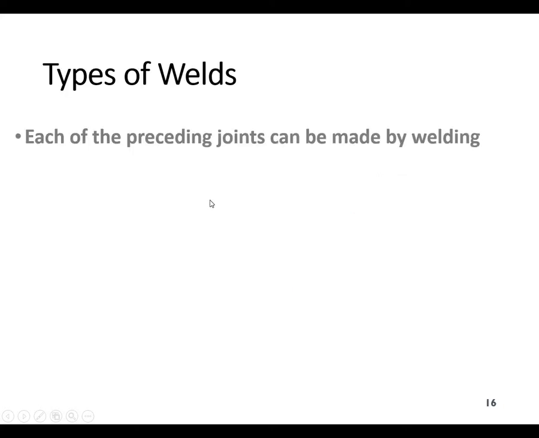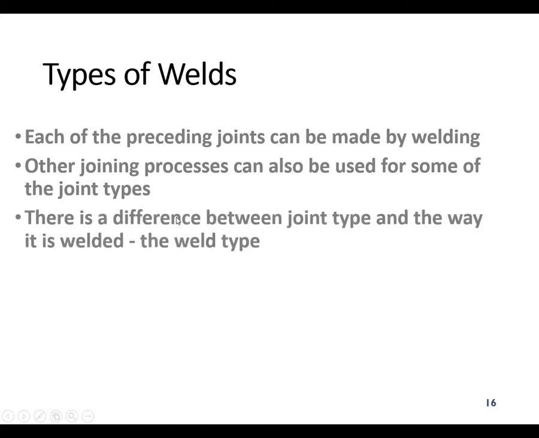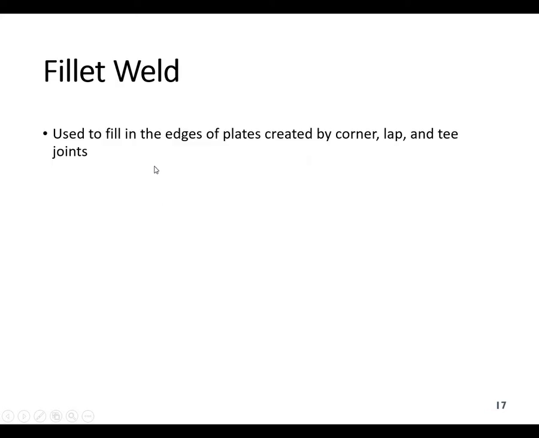Now, coming to the types of the weld. Each of the joints which we discussed in the 5 types of joints can be welded by different types of welds. So we will study one by one. There are also other joining processes that can be used for some of the joint types. So we will discuss these weld types. First one is a fillet weld.